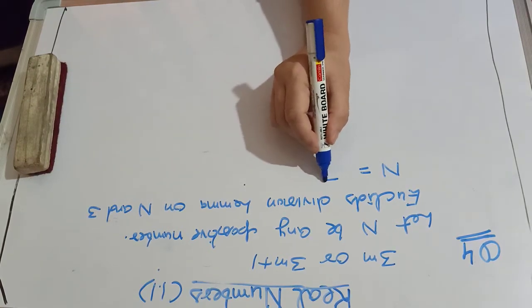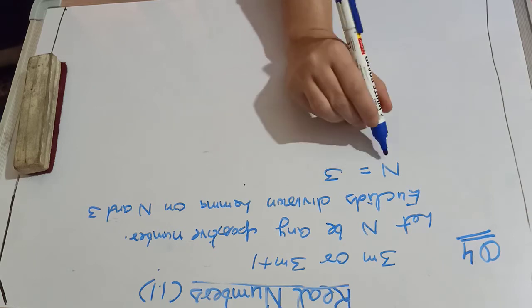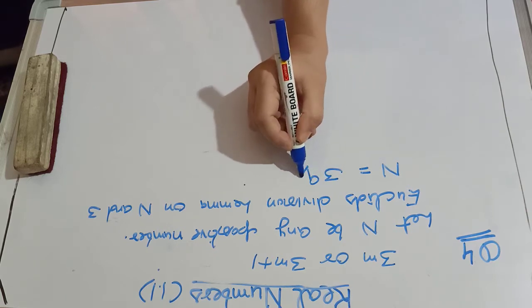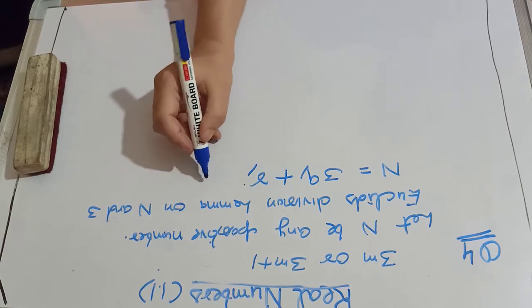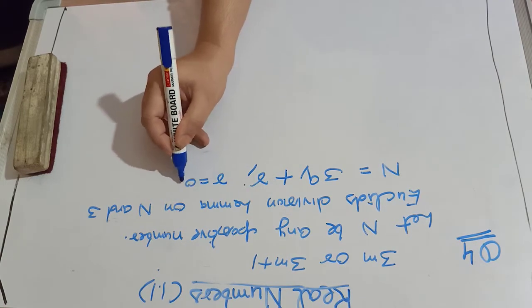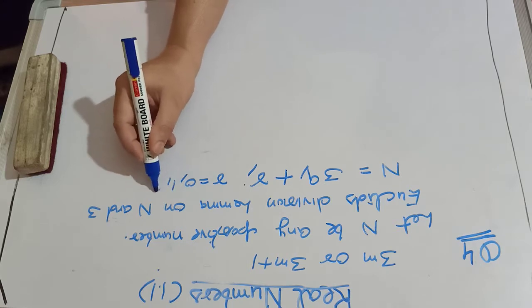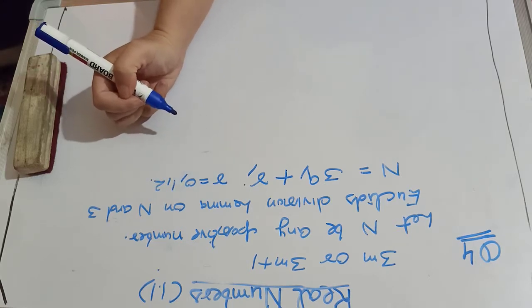If we divide n by 3, then obviously there will be a quotient and remainder. And what will be the condition on remainder? Remainder will be either equal to 0, 1, or it can be maximum up to 2.